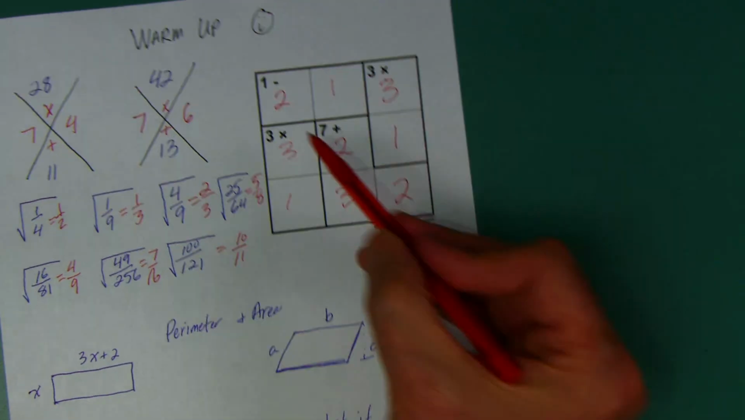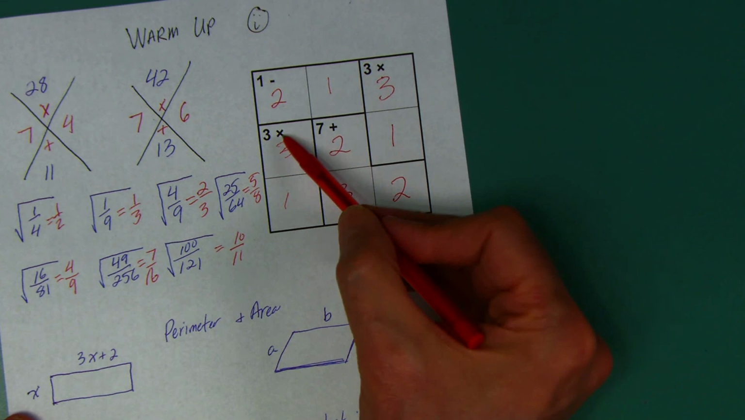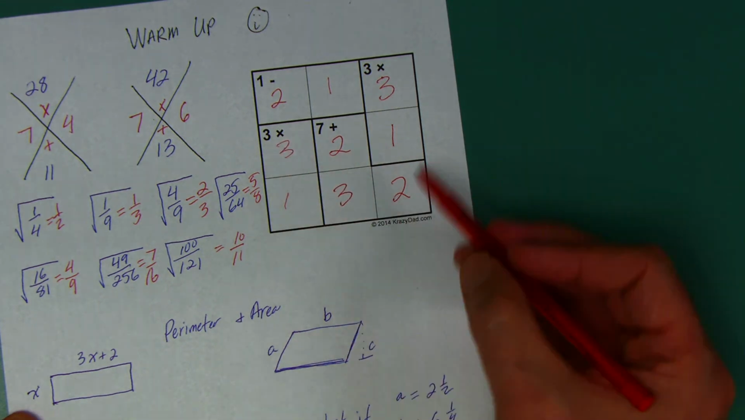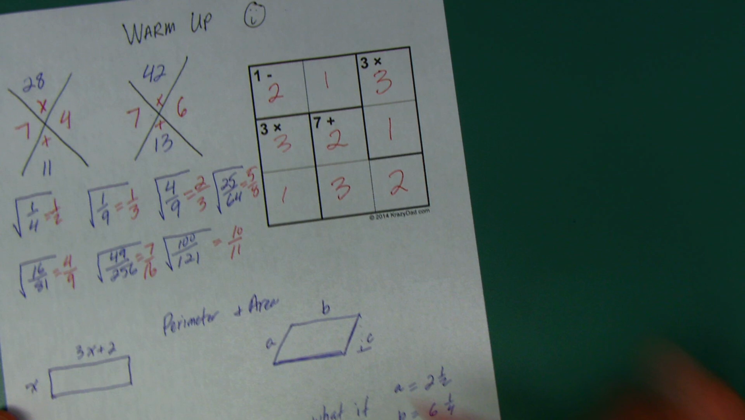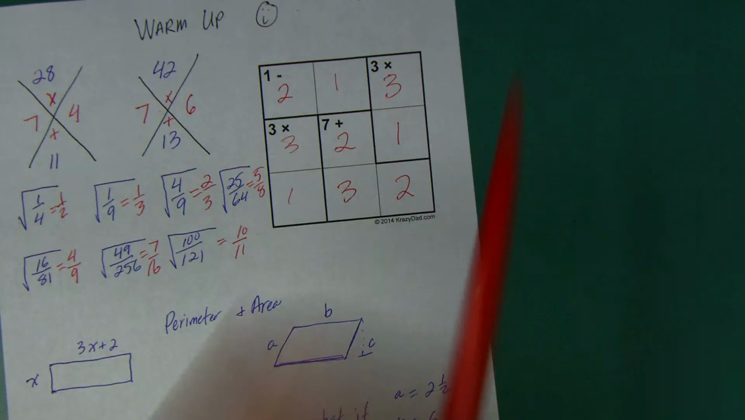Let's just double check. Is 2 minus 1 1? Yeah. Do I multiply these two numbers to get 3? Yeah. Do I add these 3 numbers to get 7? Yes. And do I multiply these 2 to get 3? Yes.